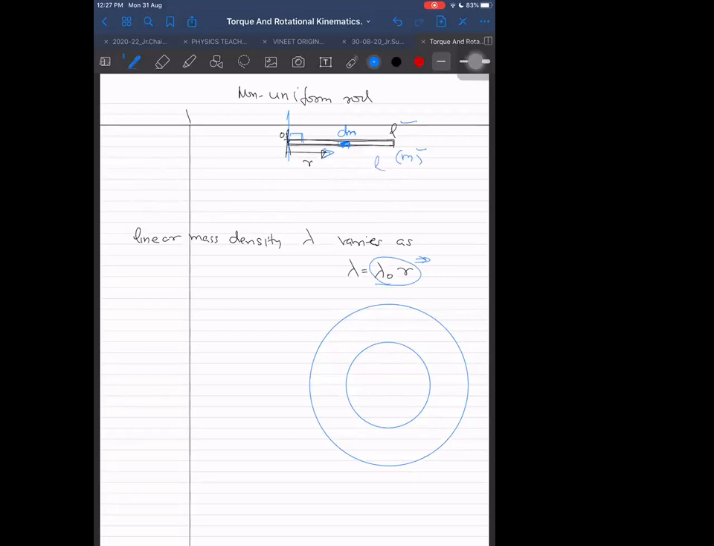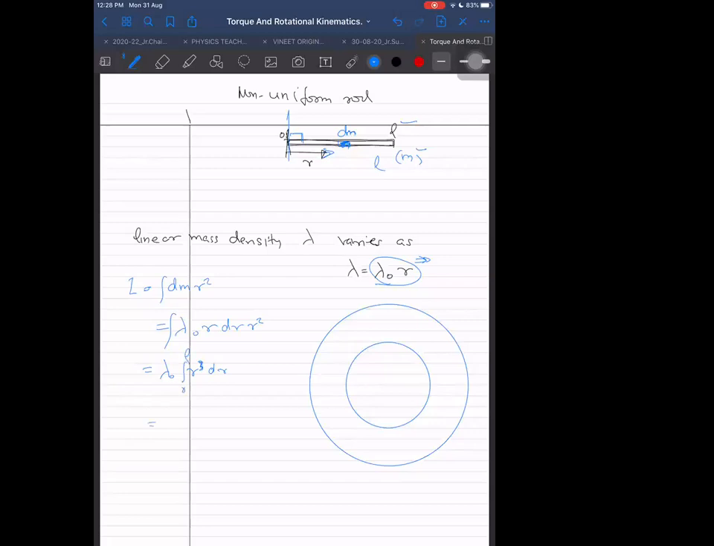I think I had said that this L is given. L was given, but lambda is equal to lambda naught into r. This total length is L. dm into r square. Lambda naught into r into dr into r square. We get lambda naught r power 4, but L power 4, r into cube into dr.